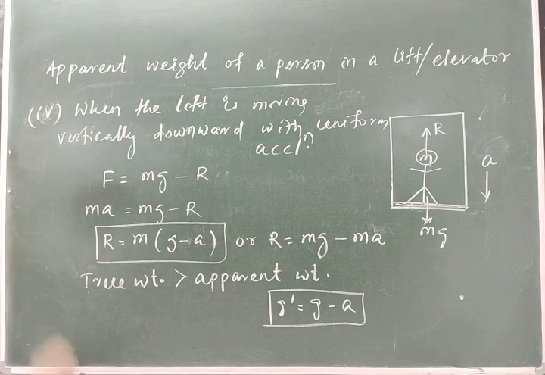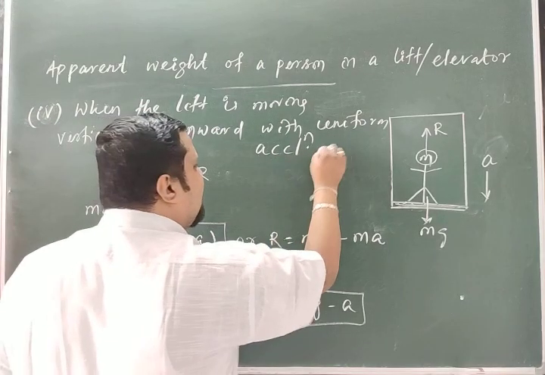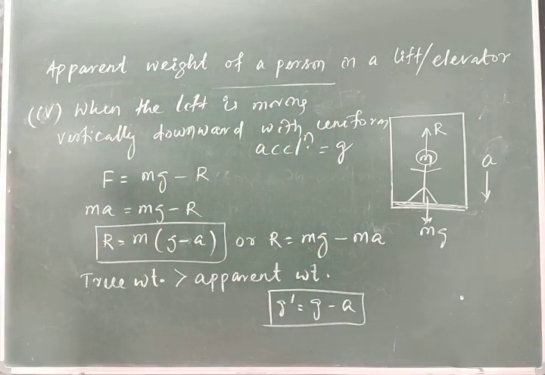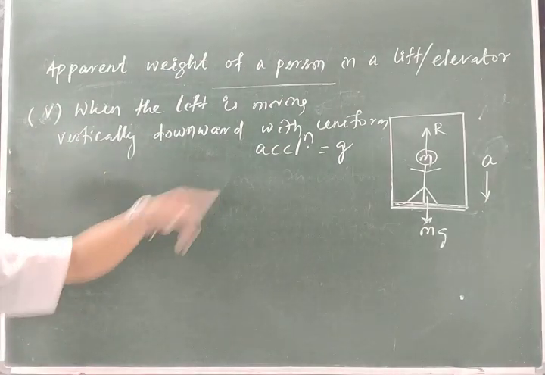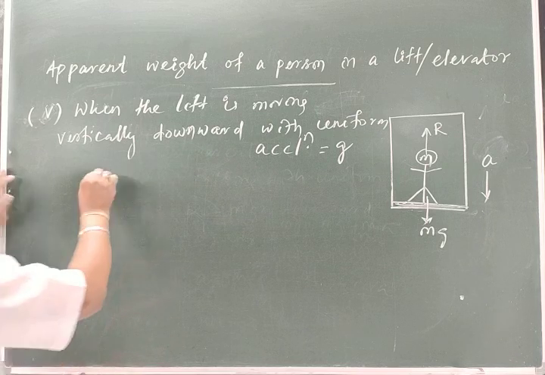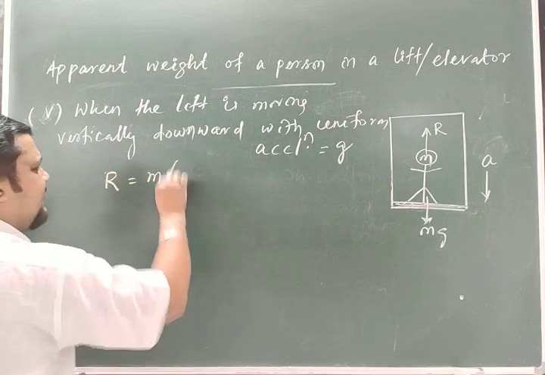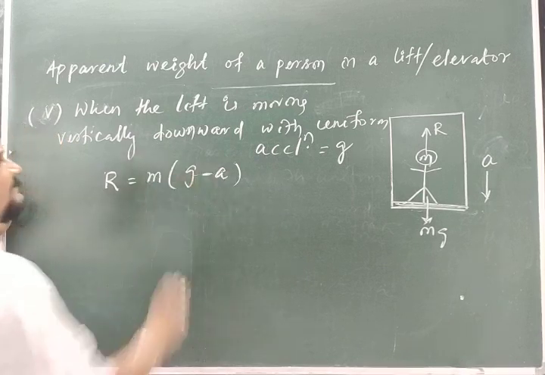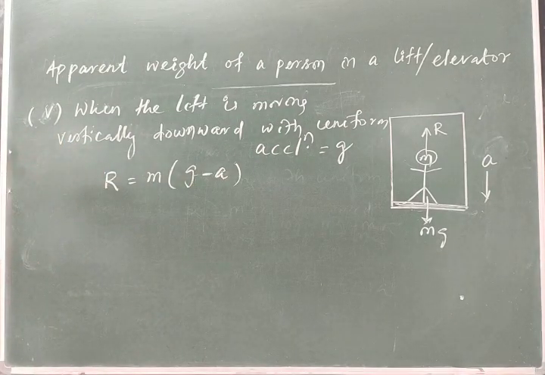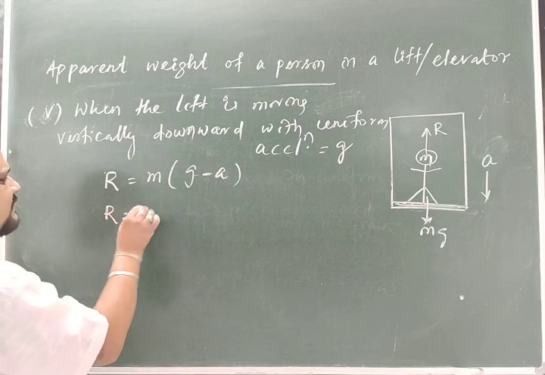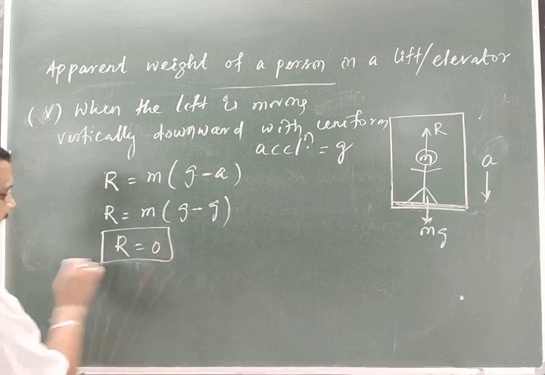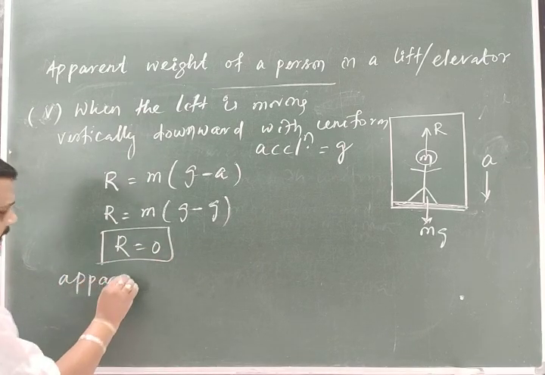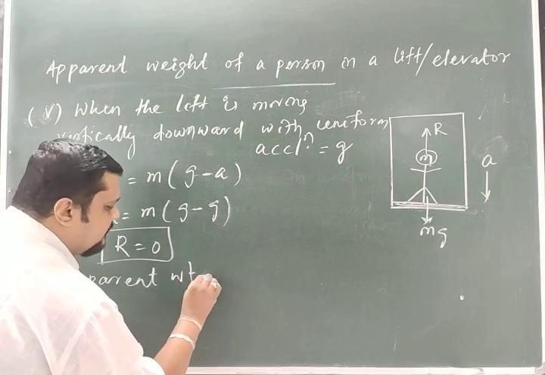Then when the lift is moving vertically downward with an acceleration equal to g, fifth case. Using this formula only, vertically downward, but instead of uniform acceleration, it is moving with acceleration g. So when vertically downward, R is equal to m into g minus a, the apparent weight. And a is equal to g, so R is equal to m into g minus g, so R is equal to 0. So the apparent weight is equal to 0.